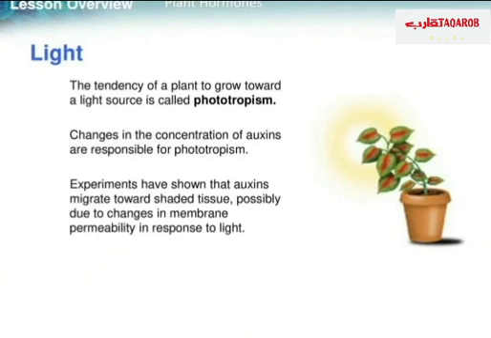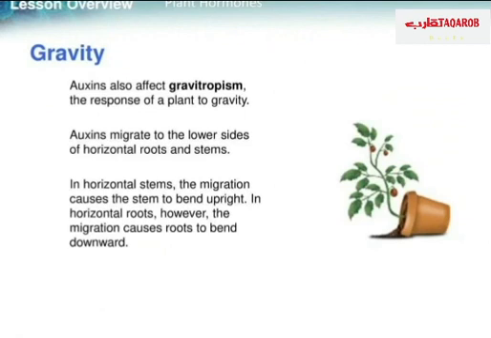Okay, tropisms again. The first one, light. The tendency of the plant to grow toward the light source is called phototropism. Changes in the concentrations of auxins are responsible for this phenomenon. Experiments have shown that the auxin migrates toward shaded tissues and makes them more elongated.